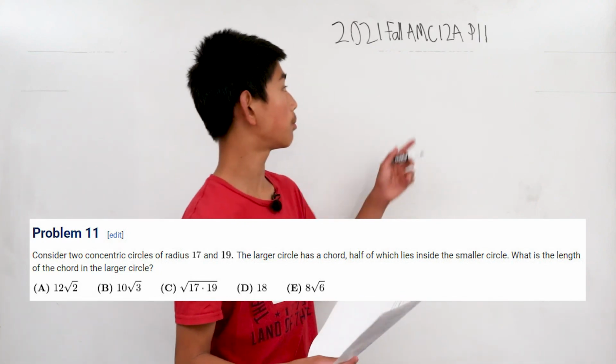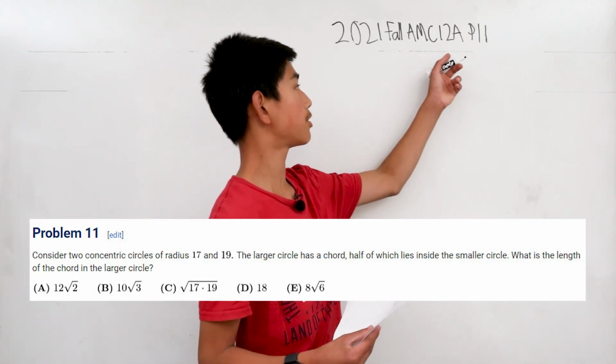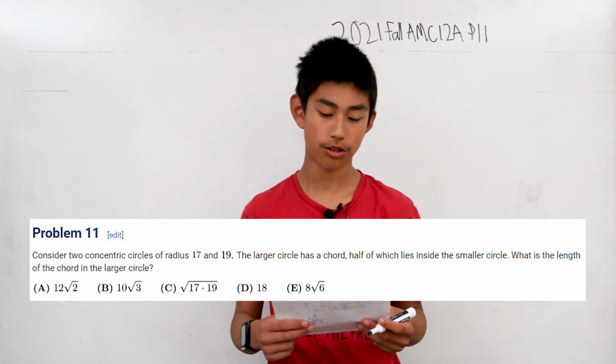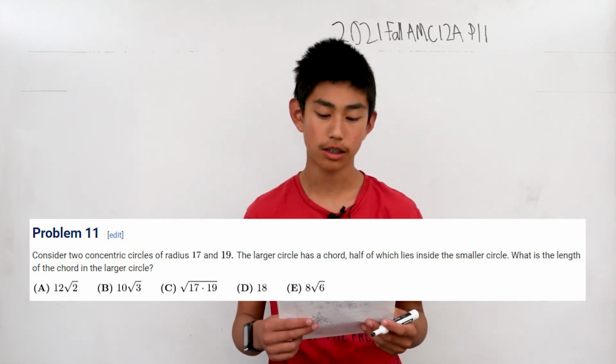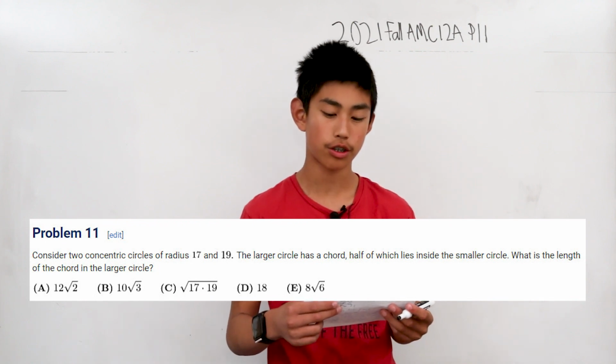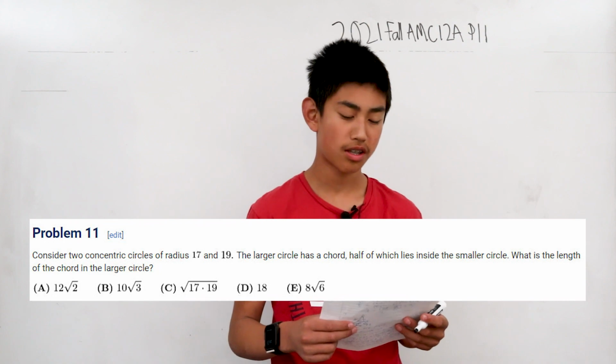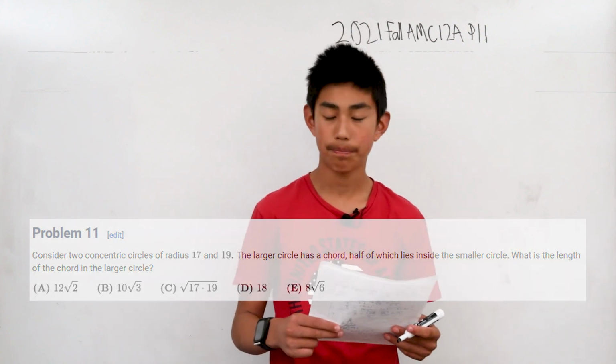We're solving problem 11 from the fall AMC 12A from 2021. Consider two concentric circles of radius 17 and 19. The larger circle has a chord, half of which lies in the smaller circle. What is the length of the chord in the larger circle?